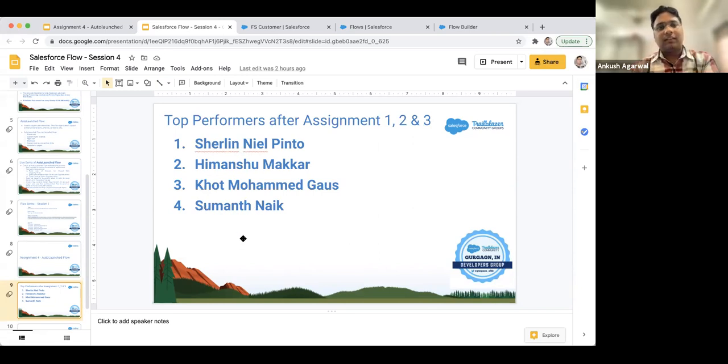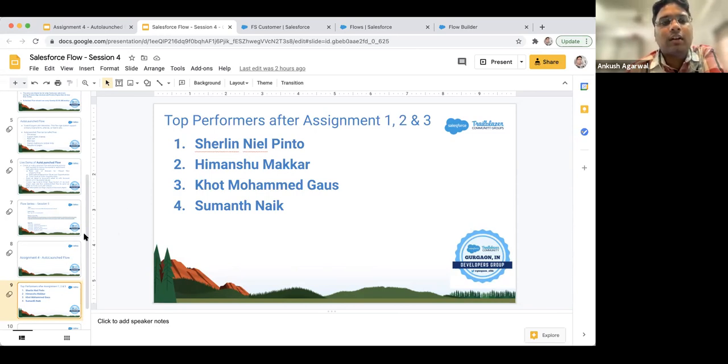Yeah, so these are the four top performers, and just for your information, the margin of difference is very small. So this fourth assignment will be important. If you do well in the fourth, this sequence can change, and anyone of the four can be in the top two. So just put in your best effort. It's not a big task. You can complete today's assignment in very little time. So just try to do it, and try to do it first.